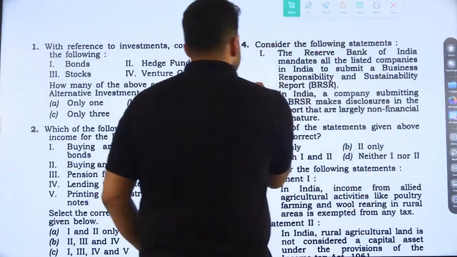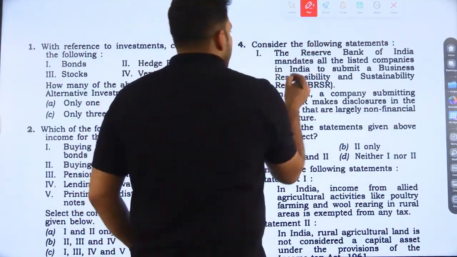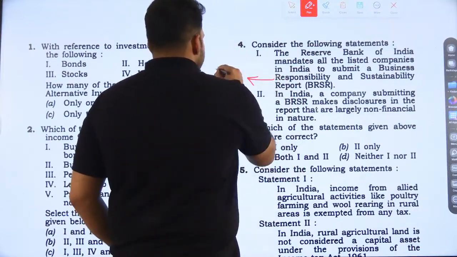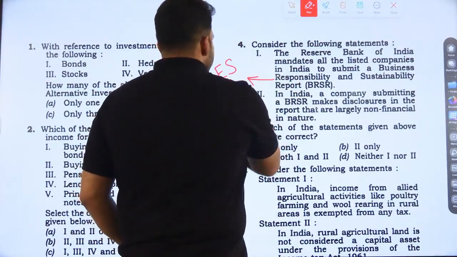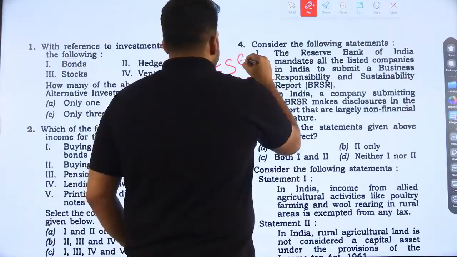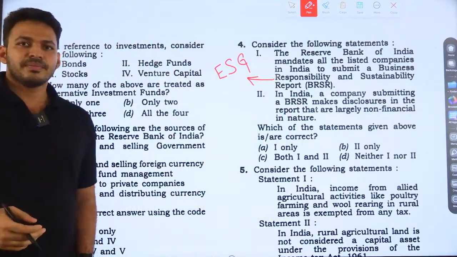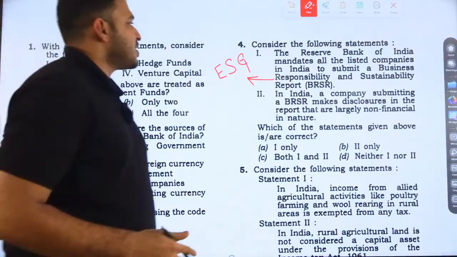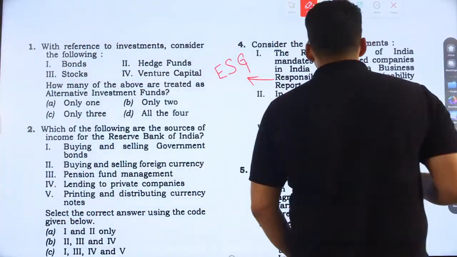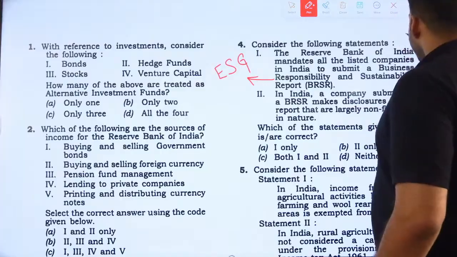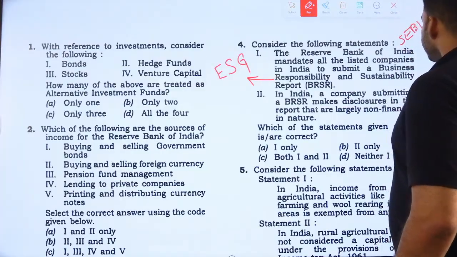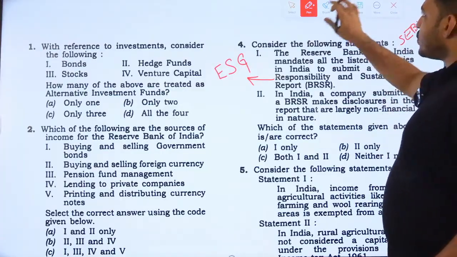This report takes the data of companies' environmental, social, and governance related information. Okay, ESG information, and this report is managed by SEBI. So this is not Reserve Bank.